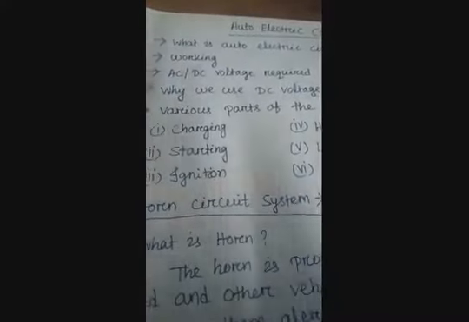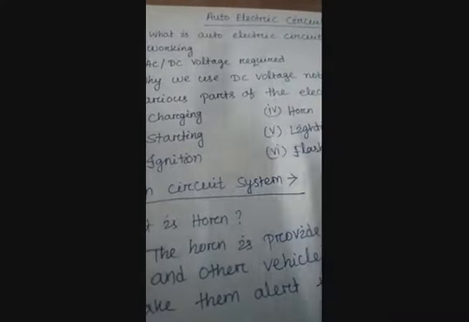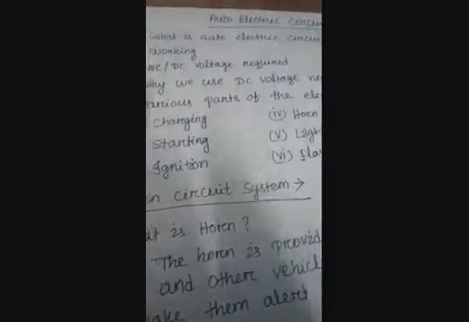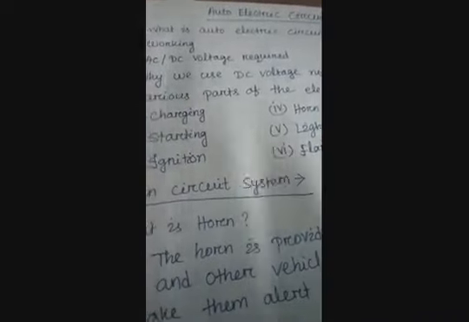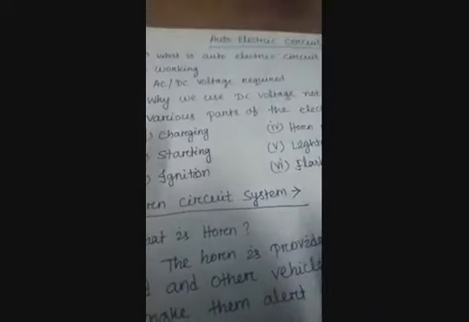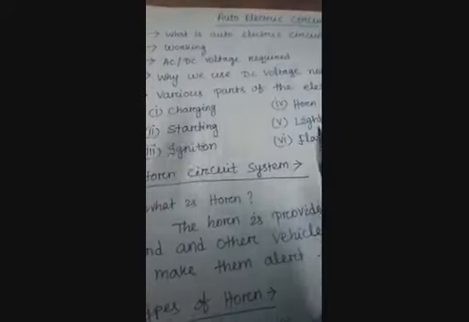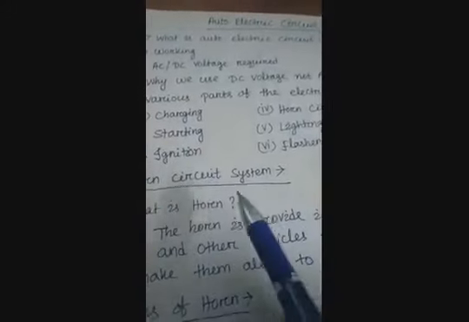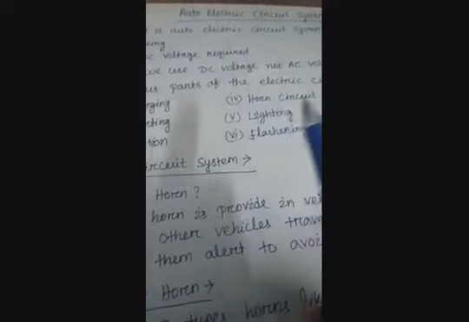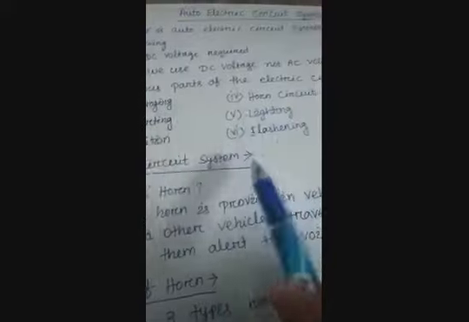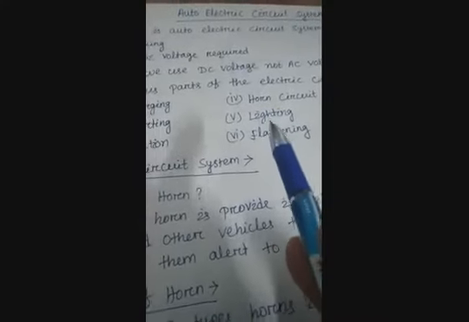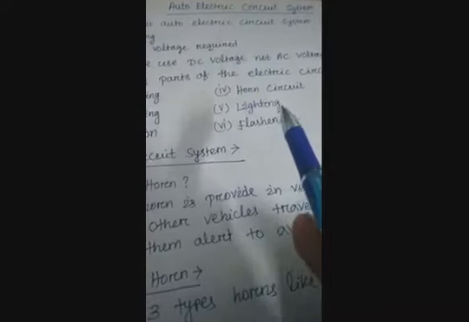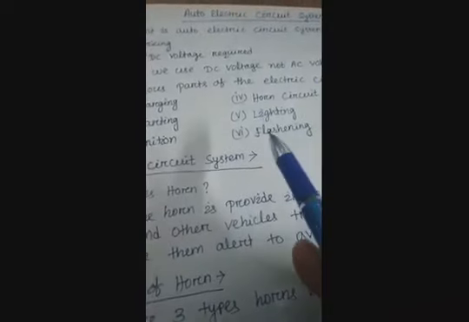Charging we know; starting we know from riding bikes and scooters; ignition we already studied, when ignition happens in the cylinder. The horn circuit is also required to avoid accidents. Lighting includes the front light, left or right indicators, and parking lights.